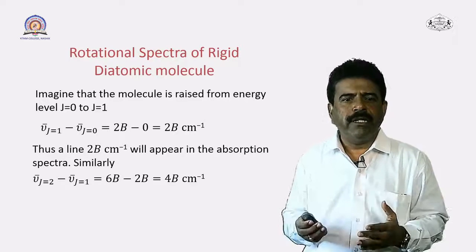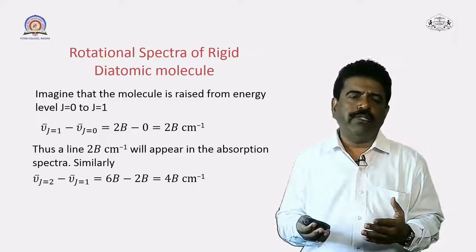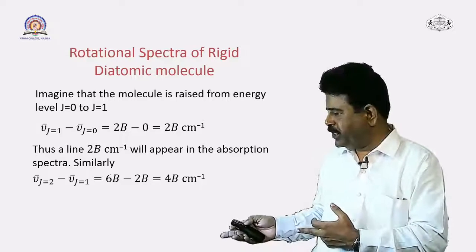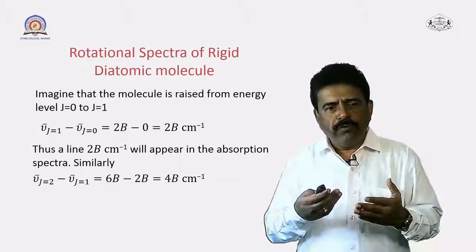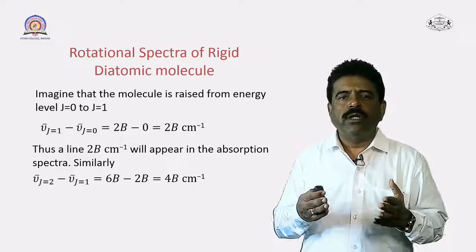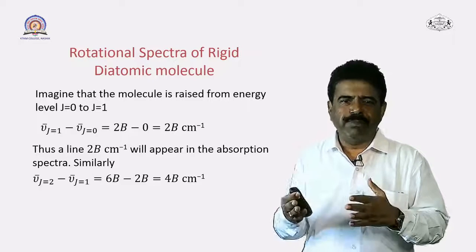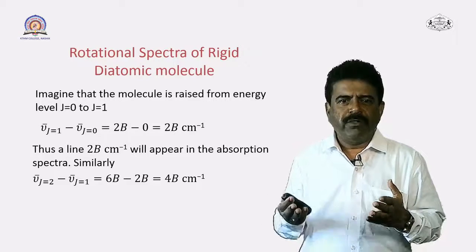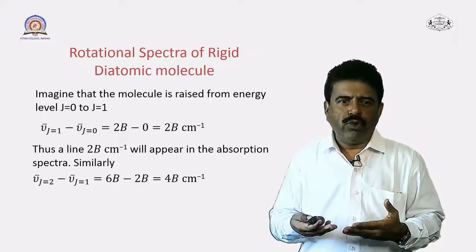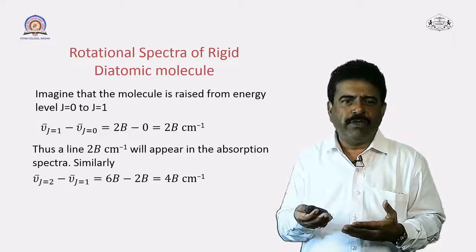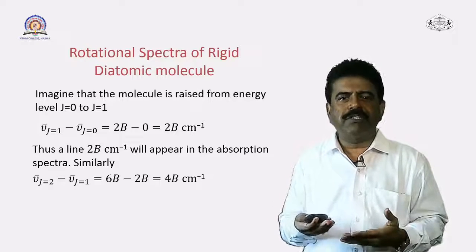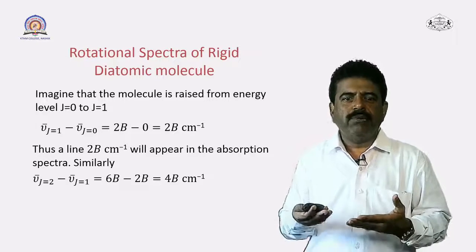Similarly, if we consider another transition, for example, nu j bar is equal to 2 and nu j bar is equal to 1, the second transition which I have represented here, what will happen? The difference between these two spectral terms is 6B minus 2B. So, the resultant term that will appear in the absorption spectra will be of value 4B. Earlier, for the transition which I represented first, the line which appears in the absorption spectra is 2B. In the second case, that will be 4B.